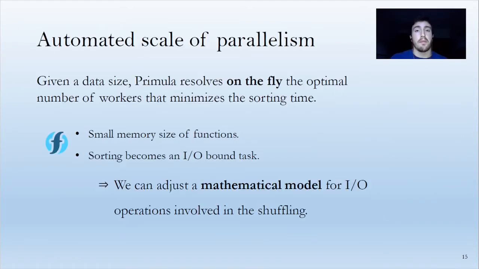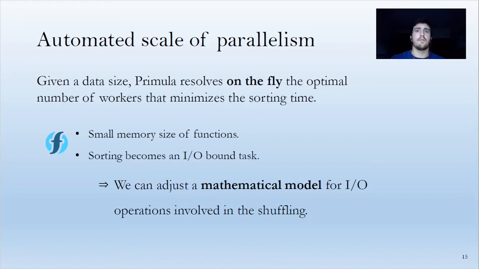And how does Primula predict the optimal number of workers for sorting a certain dataset? Well, it takes into account two things. First, that the memory that can be assigned to a serverless function is limited, and so we know which size of partition we can assign to a function. And secondly, that we have proven that in a distributed sort, the sort usually is faster than the input-output operation. So we can say that the sort is an I/O bound task.